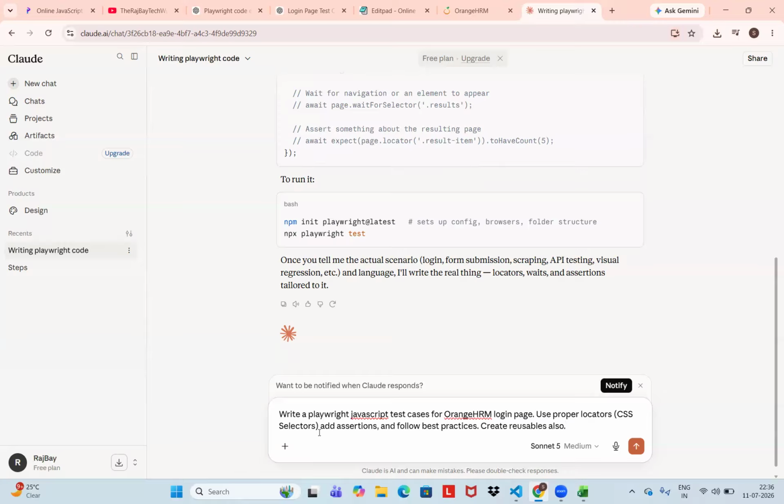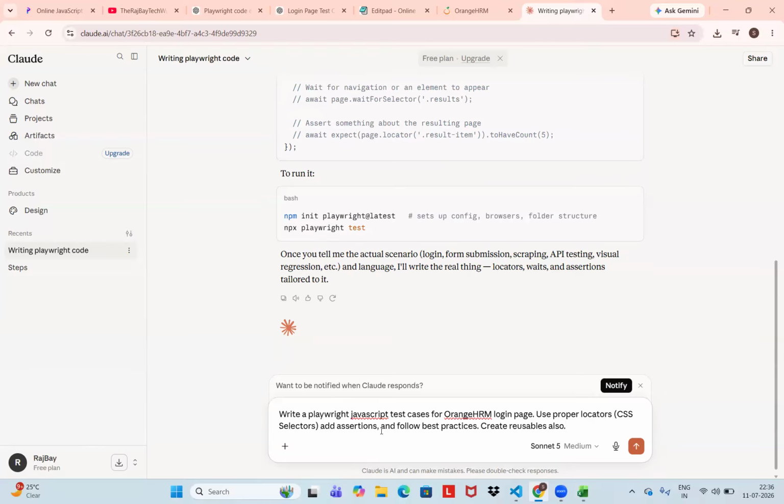Okay. See, normally this is a good prompt. What senior engineers will do is still add some error handling. Already we added assertions, but they will add some error handling concepts like that. This is a senior level prompt.